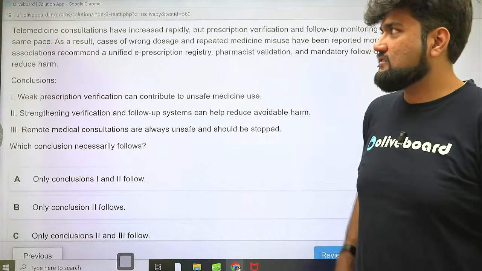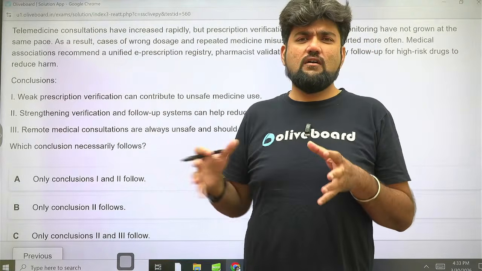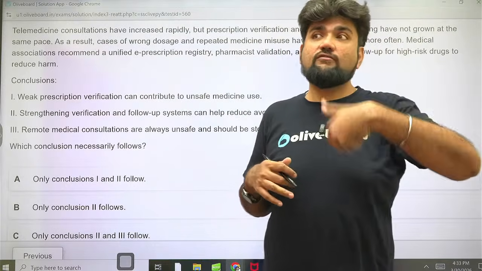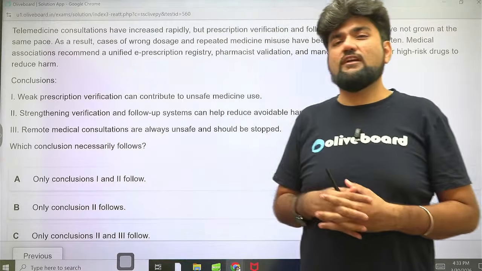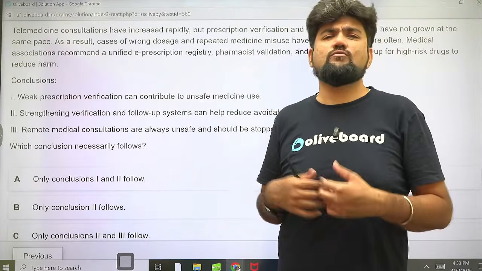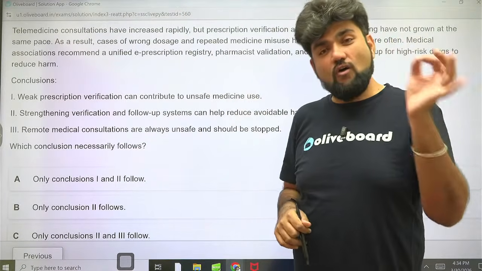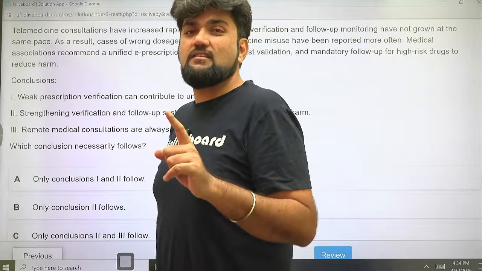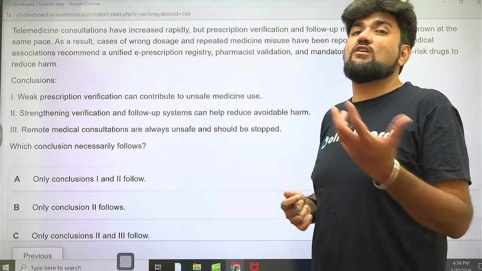Sometimes what happens is you take a telemedicine consultation, the prescription is given to you and it is valid for 4 or 5 days, but it's there on your application for the rest of your life. Now, supposedly after 3 months, after 4 months, you are feeling similar symptoms. So a lot of people in India especially pick up the same prescription, walk into some medical store, give that prescription, get those medicines, and come back. Now the problem is the prescription has not been verified, whether it is of proper date, within the proper dosage, within the proper time, or whether the person needs a fresh consultation. Hence the person can overdose on medication which he's not supposed to have.